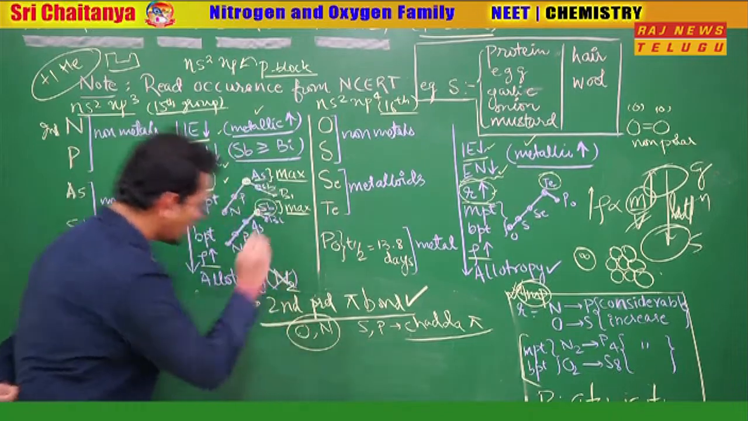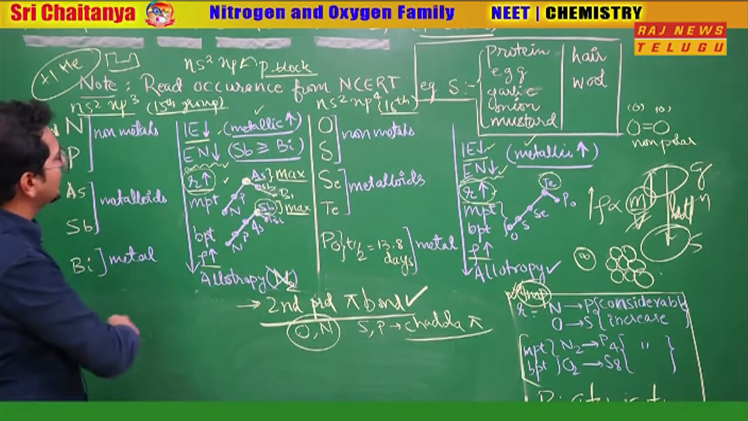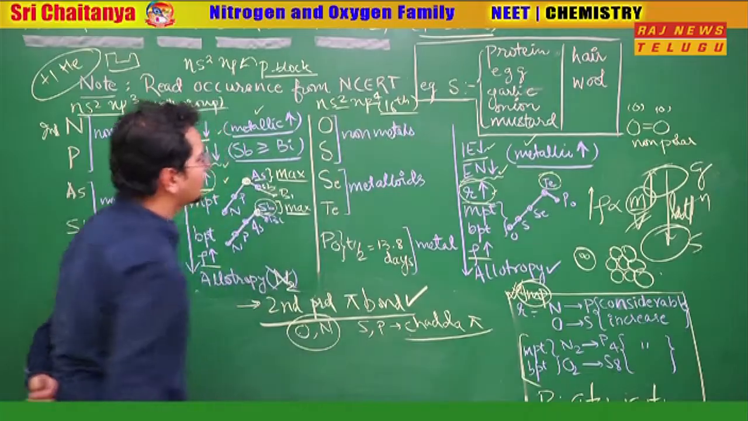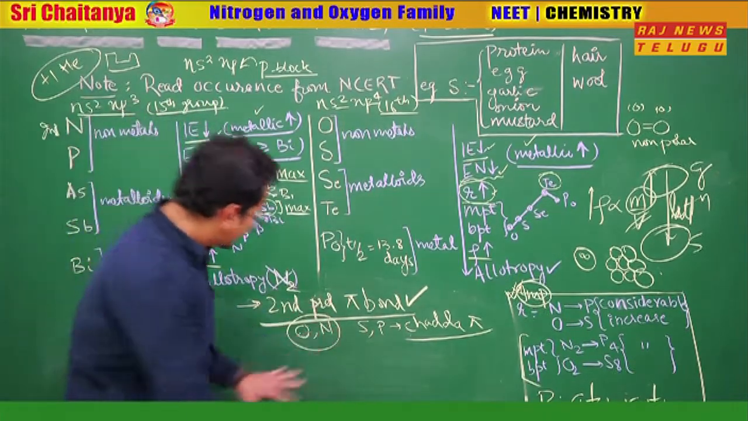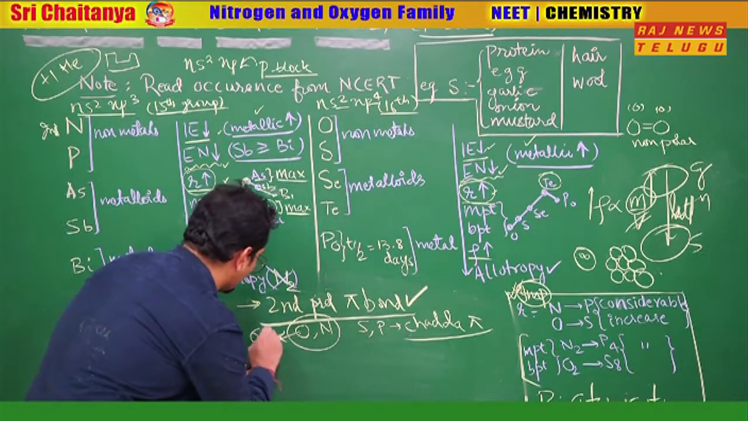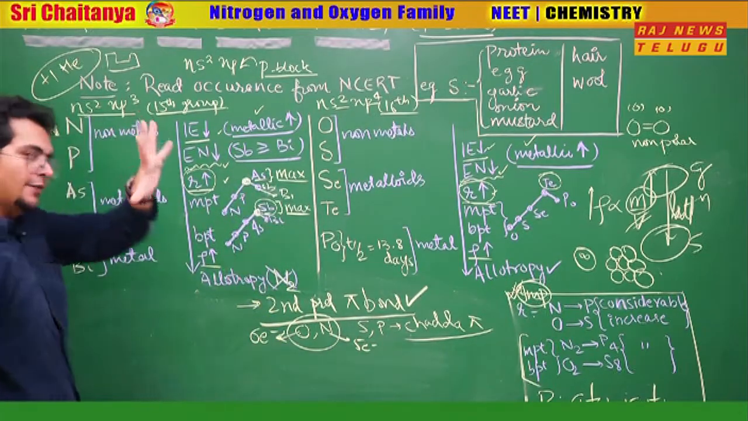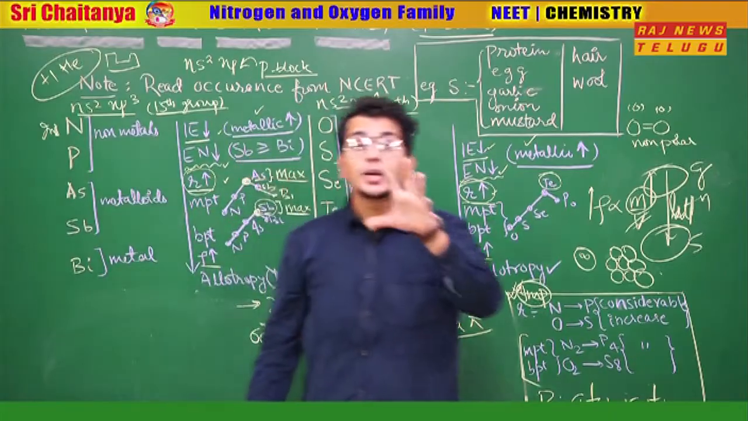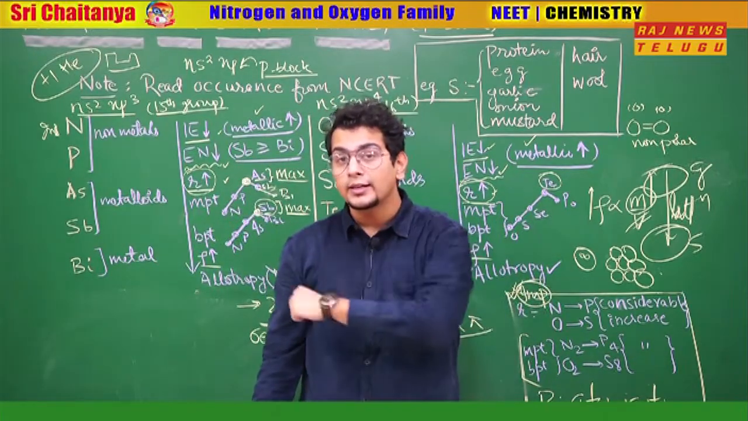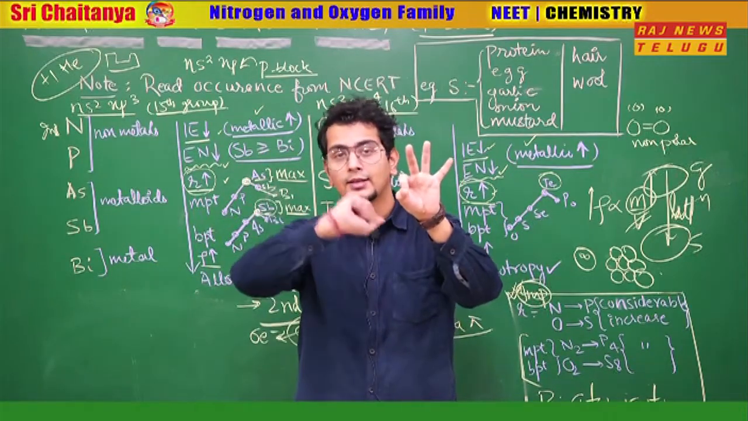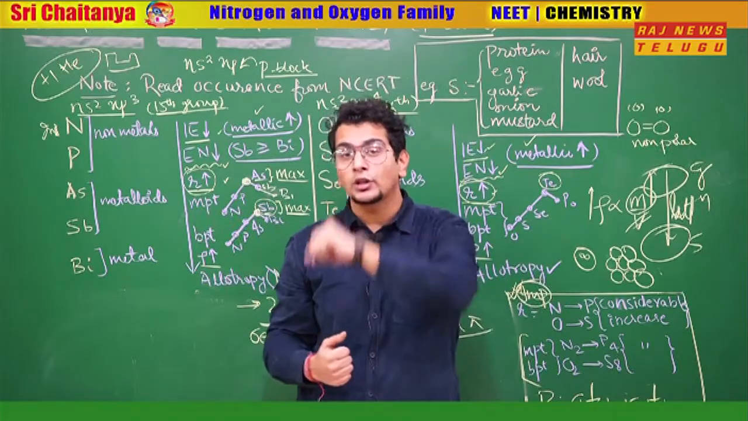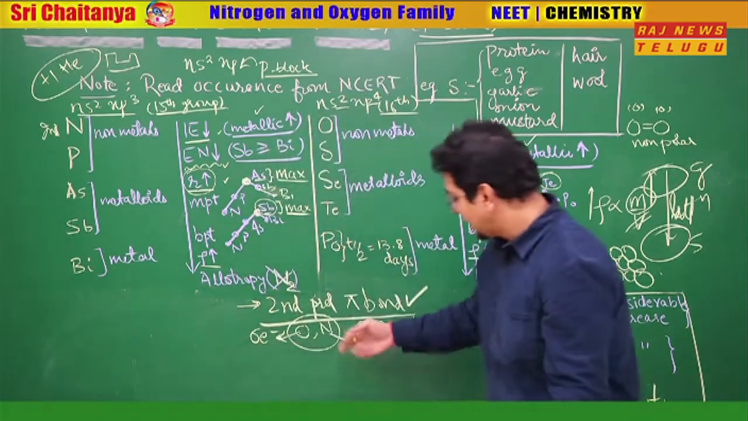Understand. Oxygen, how many electrons are there in the last shell? 2 plus 4, 6 electrons are there. So if oxygen has 6 electrons in the last shell, nitrogen has how many? 3 plus 2, 5 electrons in the last shell. So how many electrons does nitrogen need for the octet? 3, because 5 already are there. How many does oxygen need for the octet? 2, because 6 are already there.